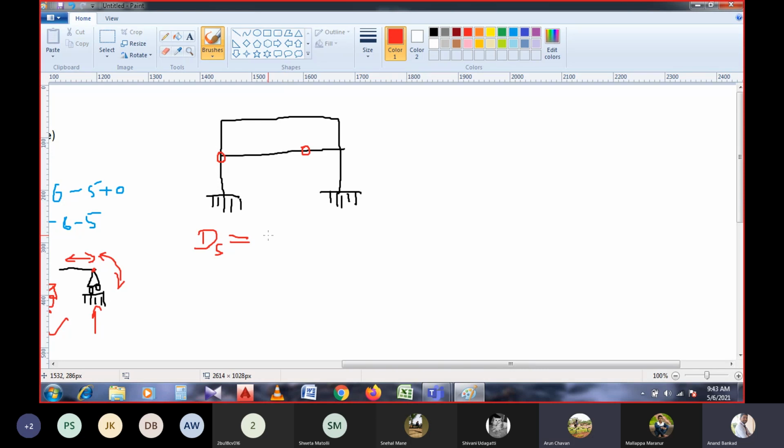Calculating. Simple, it is 6 minus 3. So 3 it is, and Ds is 3. Reaction is 1. And closed loop is 1. 3 minus 2 minus 1, minus 1. 2 minus 1 plus 3 minus 1.